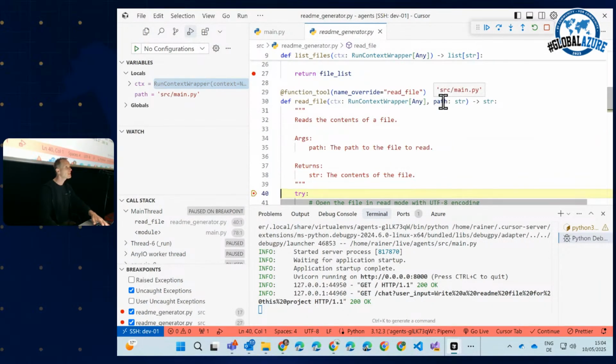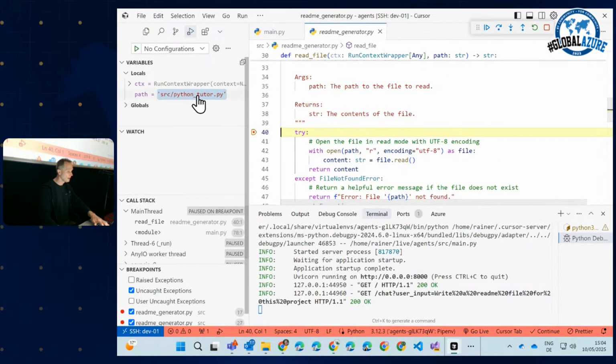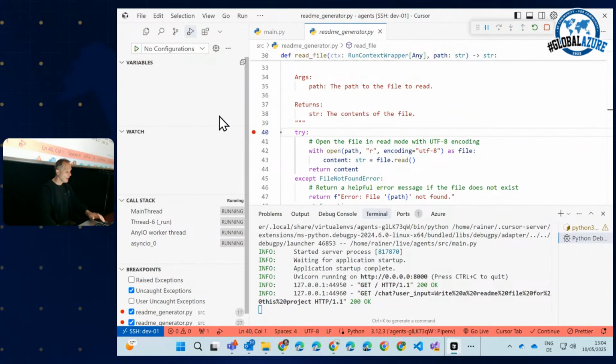See, it first reads the main.py file. Next, it reads the README generator py file. Next, it reads the Python tutor file. Next, it reads the pip file. Next, it reads the pip log file, the index.html file. It ignored the .env file and all the rubbish in the object folder.